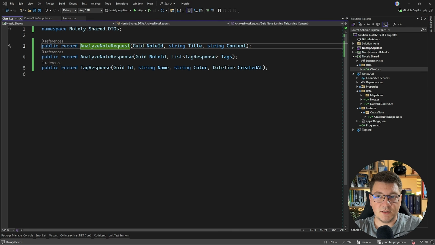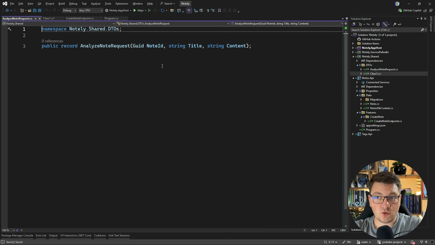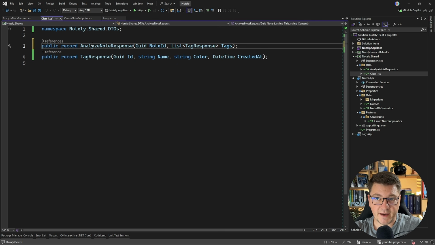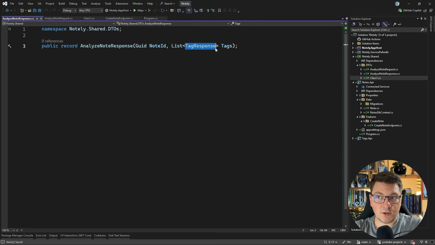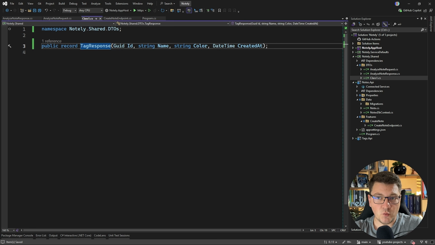The main one being the AnalyzeNodeRequest, which is going to represent a request that I'll send from the nodes API to the tags API. Then we'll have a respective AnalyzeNodeResponse, and this will return a list of tag responses. So we might as well define this as a shared contract.